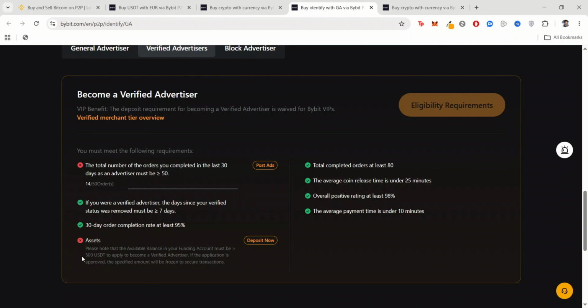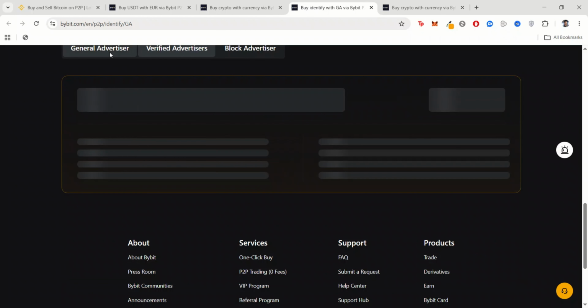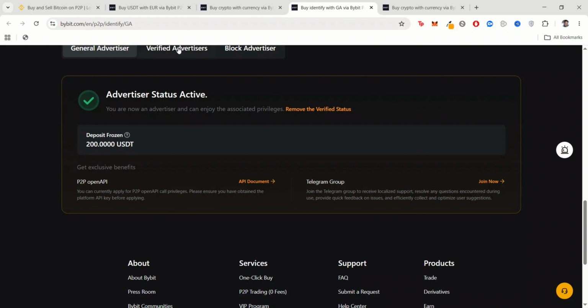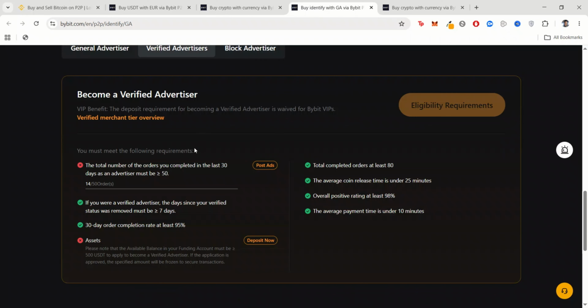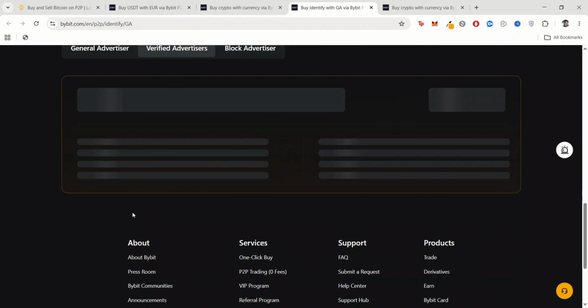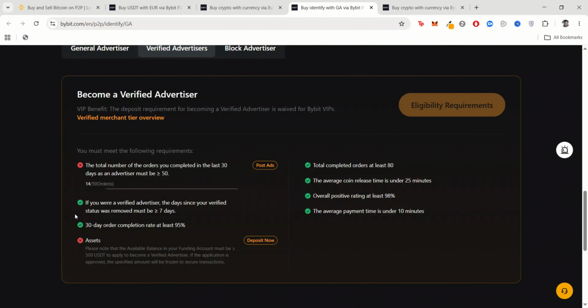And also, you can see to become a verified advertiser, I think because I've submitted my documents, they also freeze 500 USDT. Now I'm a general advertiser, and the amount frozen is 200 USDT. And I also think it depends on your level. I've seen some people in group chat, because Bybit has a general group chat where people go there, complain and talk about their issues.